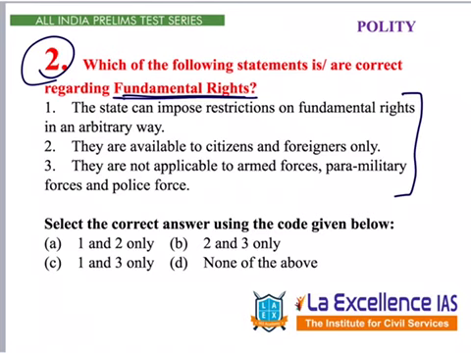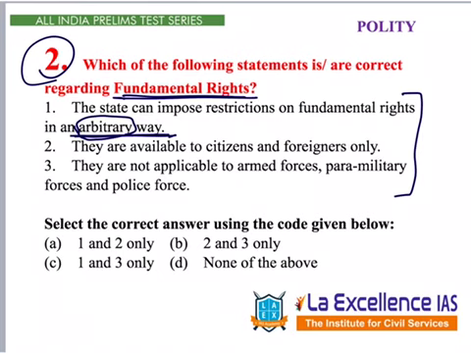So let us see what that statement is. For that, we need to read all the 3 because there is no eliminating point over here. First statement says, the state can impose restrictions on fundamental right in an arbitrary way. See, such statements, even if we don't know them directly, arbitrary is a very arbitrary word.